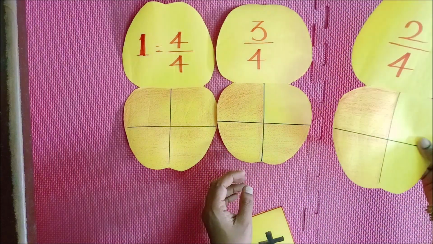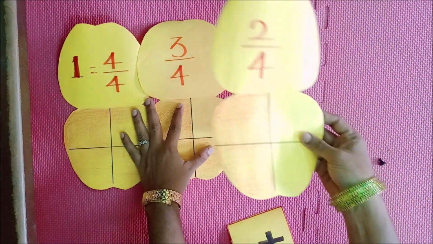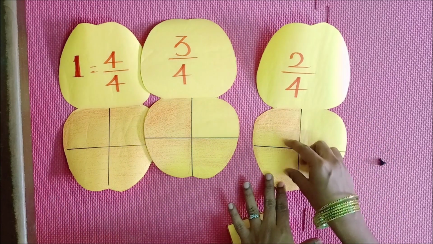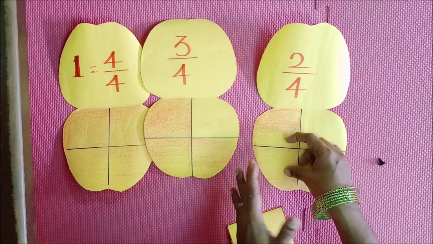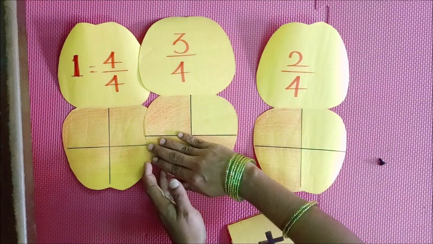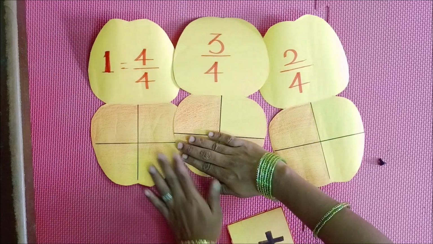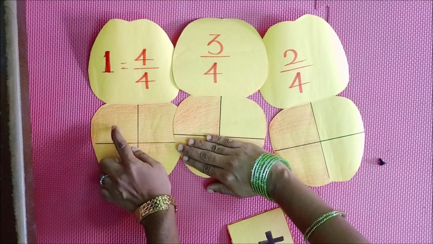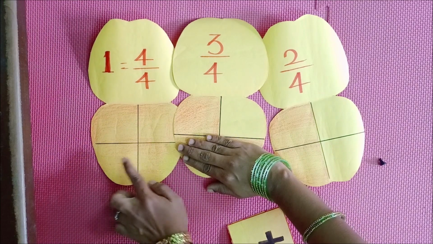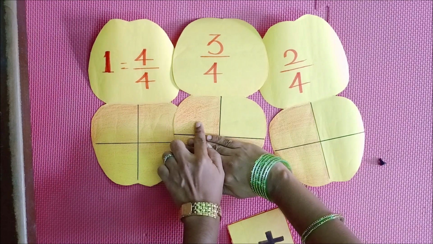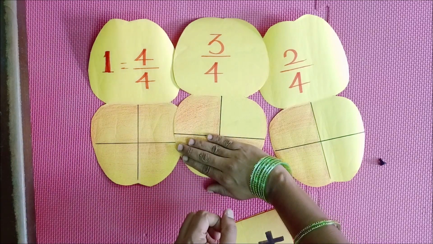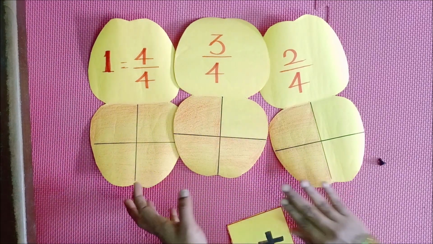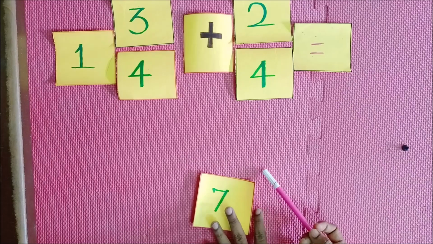So you are going to subtract that 7 portions with this 2 by 4. So here already 2 portions is shaded. So you are going to take the 2 portions from these. If you take 2 portions from this, what are the remaining terms? 1, 2, 3, 4 and last is 5. So your remaining value is 5 by 4. I think you are clear with this.